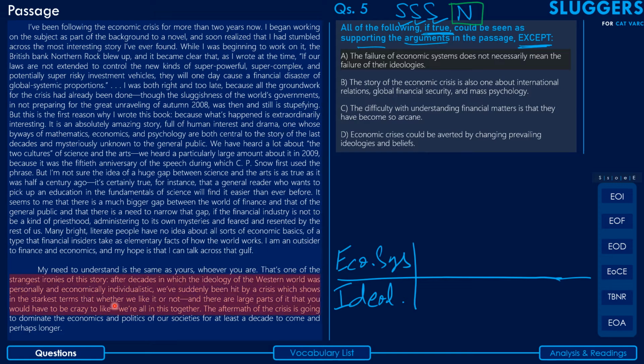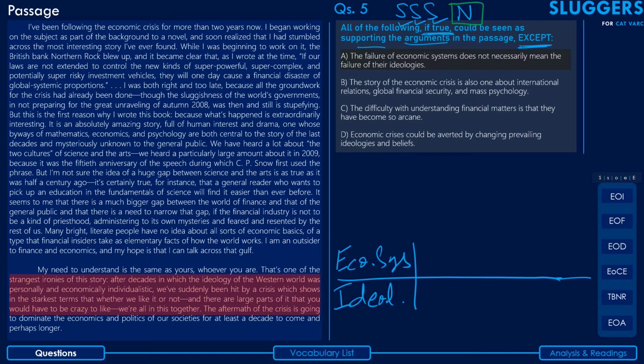Now, the discussion of the economic system and its ideology has been carried out at this point of reference in the last paragraph, where the author says that one of the strangest ironies of this story is this: that after decades in which the ideology of the Western world was personally and economically individualistic. That means economically individualistic. The ideology of the Western world was economically individualistic.